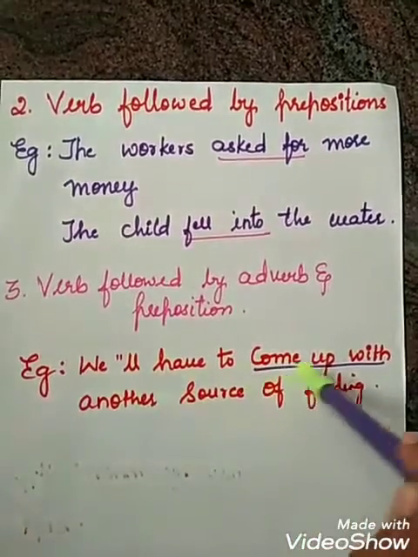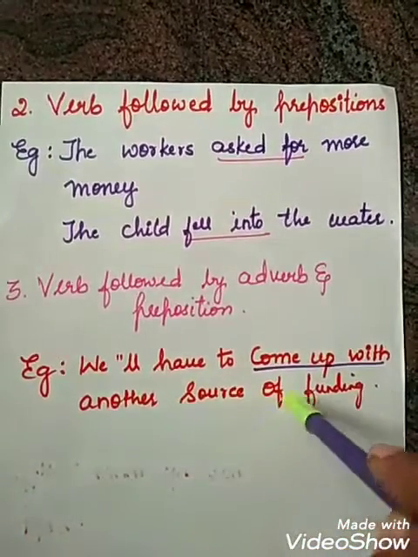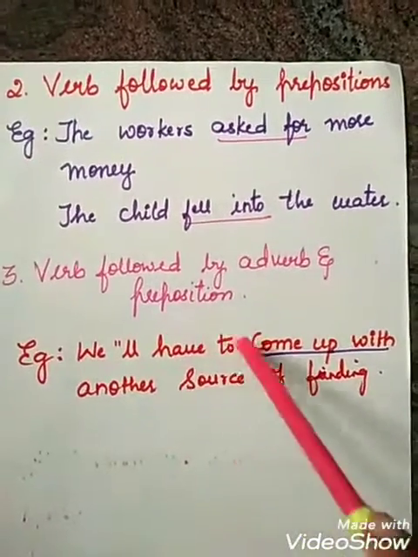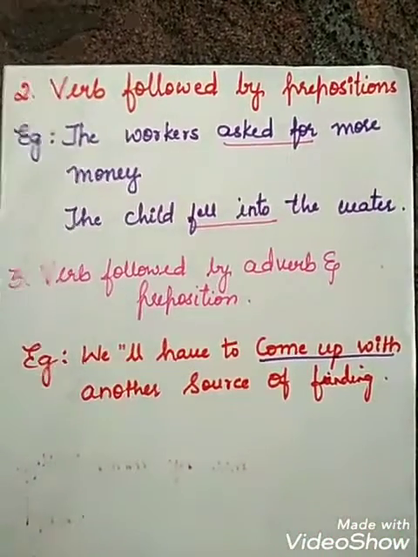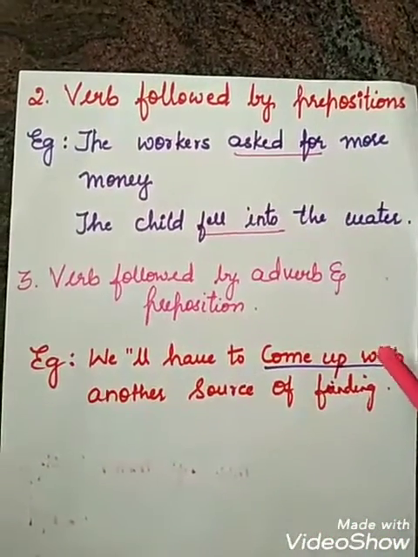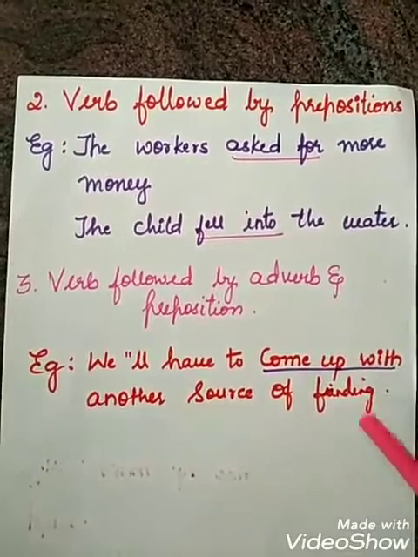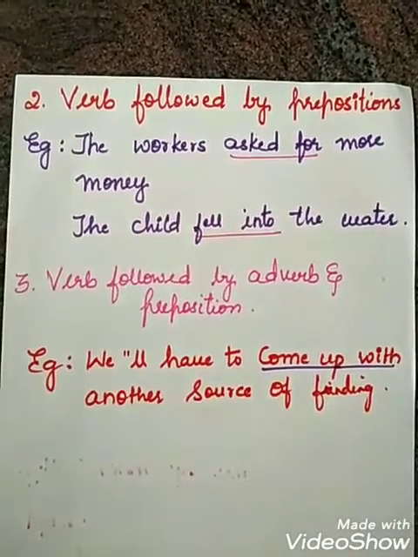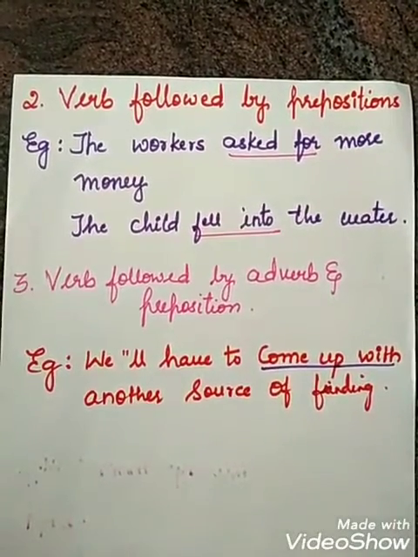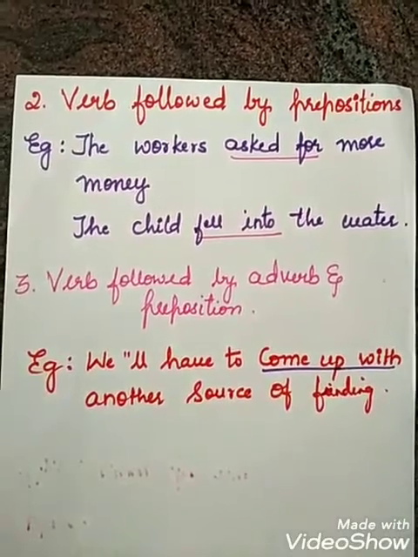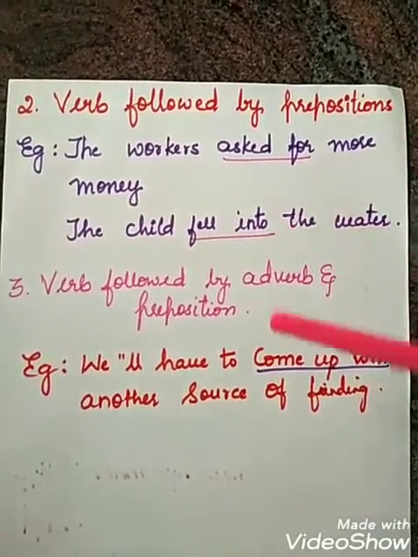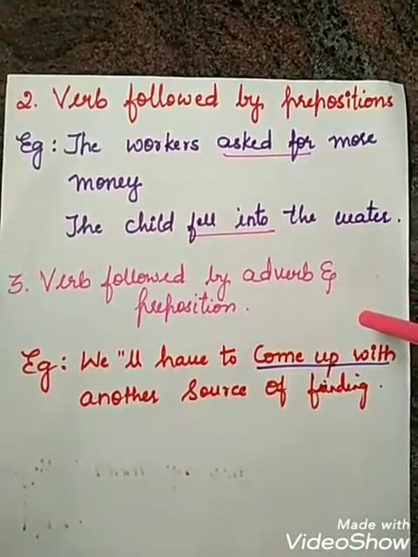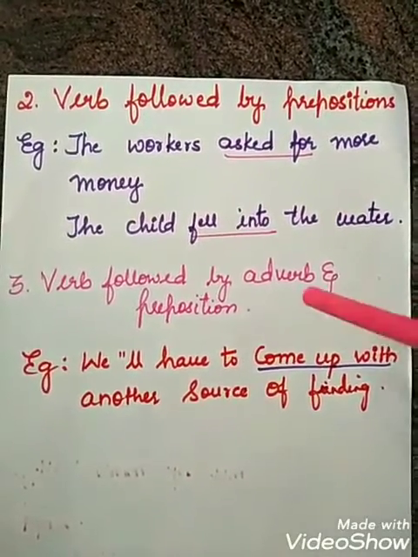Come up with is a phrasal verb. So we have learned three types of phrasal verbs. The first is verb followed by adverb, the second is verb followed by prepositions, and the third is verb followed by adverb and prepositions.